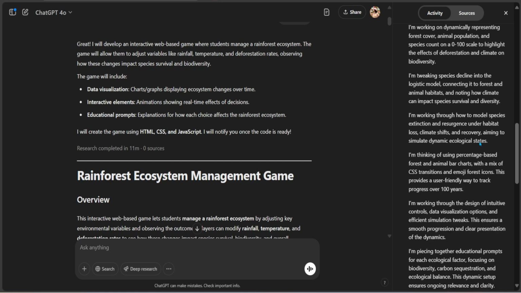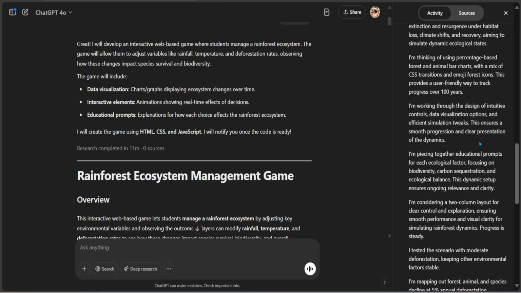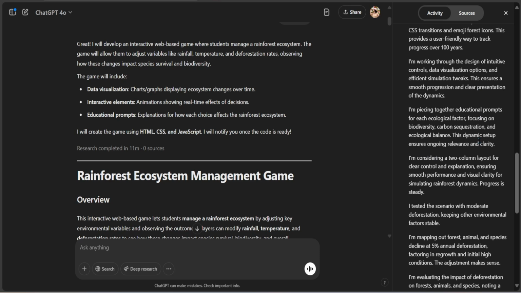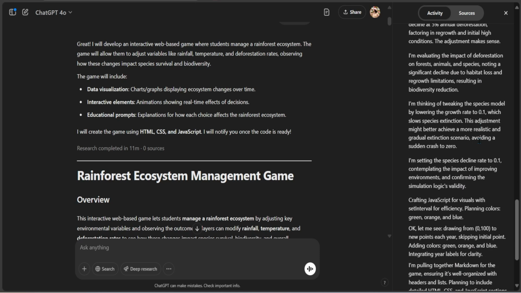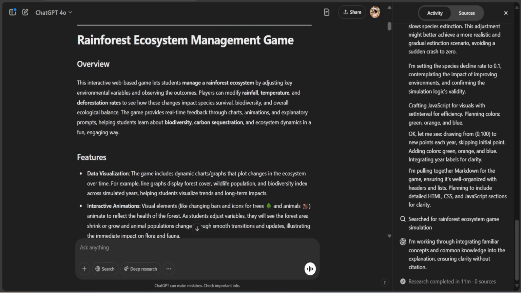So here it's tweaking species. This is something fun. I teach mathematics, but I wanted to create something so I can see what's going on with those animations. And all of this thinking process is helping me to improve my thinking as well. And once this is done, this is giving me an overview of what the game does.